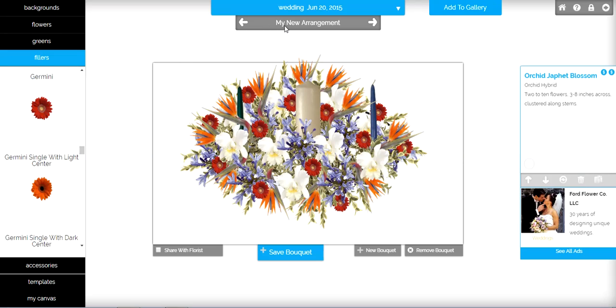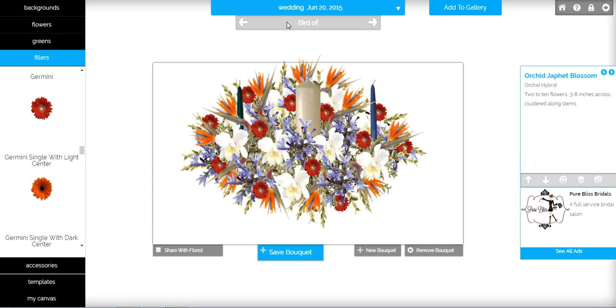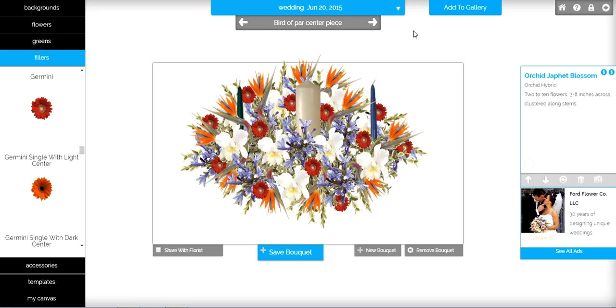Now we're going to go up top here where it says My New Arrangement. We're going to click on that and we're going to type in whatever you want to name this. And after you type in what you want, you're going to just go off to the side here, tap on that, and now it's saved.